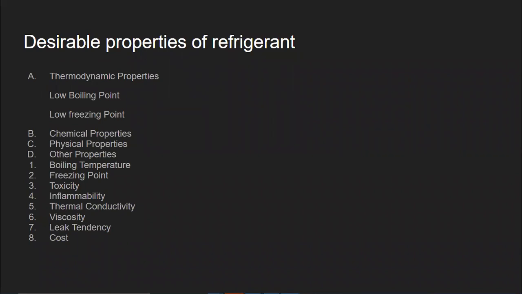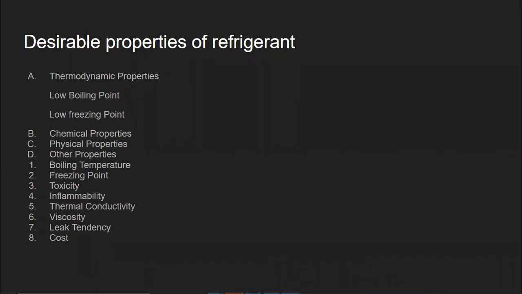Initially I told you the freezing point should be low, but how low should it be? It should be lower than the system temperature. Is that okay? Yes, sir.